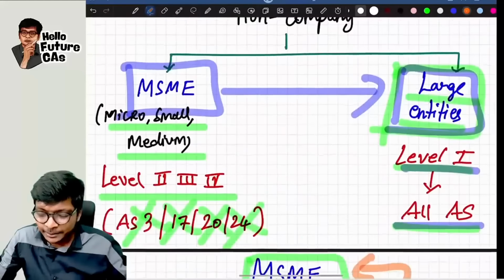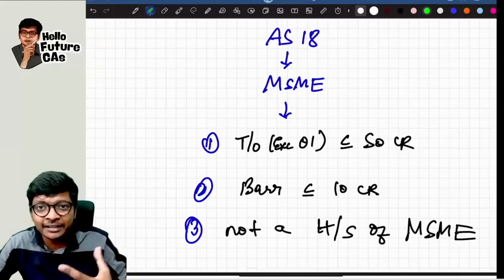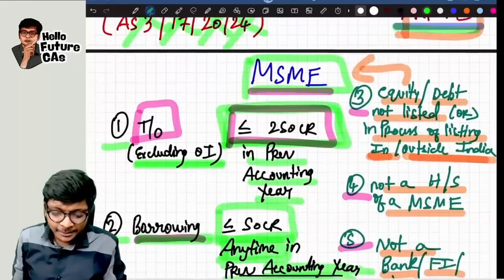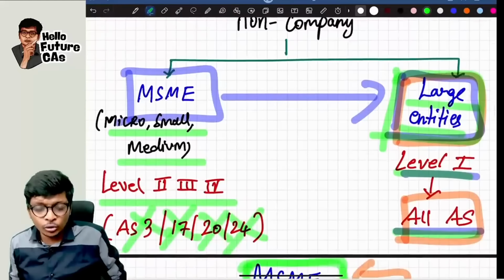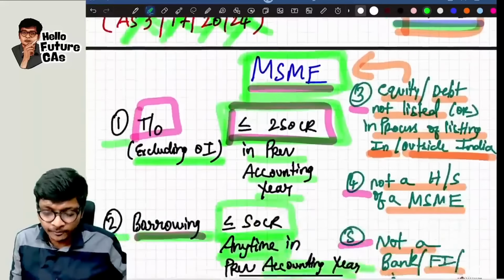Then if I come down over here, in RTP, lot of disclosure points are given, but I am only taking exam oriented. I am repeating, exam oriented. What can come in the exam from all these paragraphs? This one last paragraph is important, may come in exam. If the examiner is very angry, this time he wants to put you in hell, then he can ask. For an MSME, I already told you, these four accounting standards, 3, 17, 20 and 24 is not applicable.